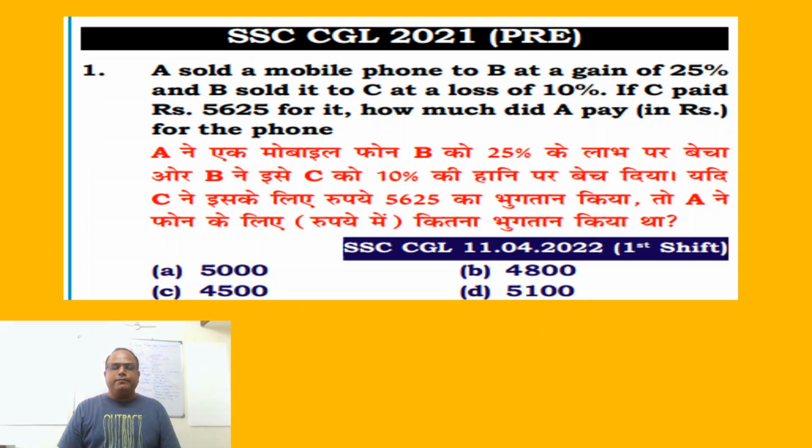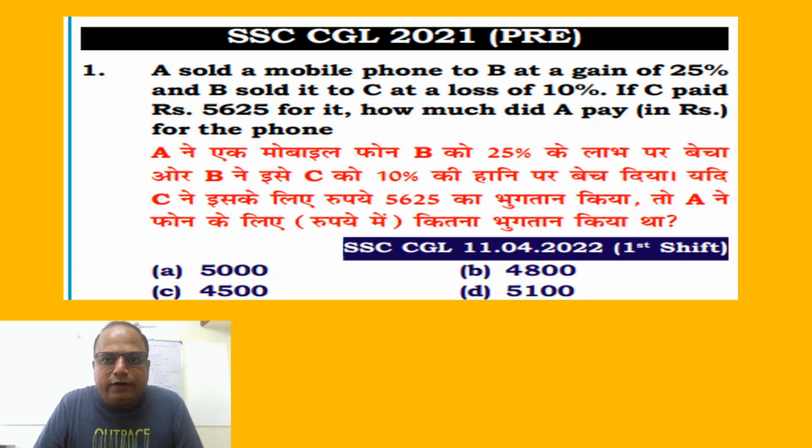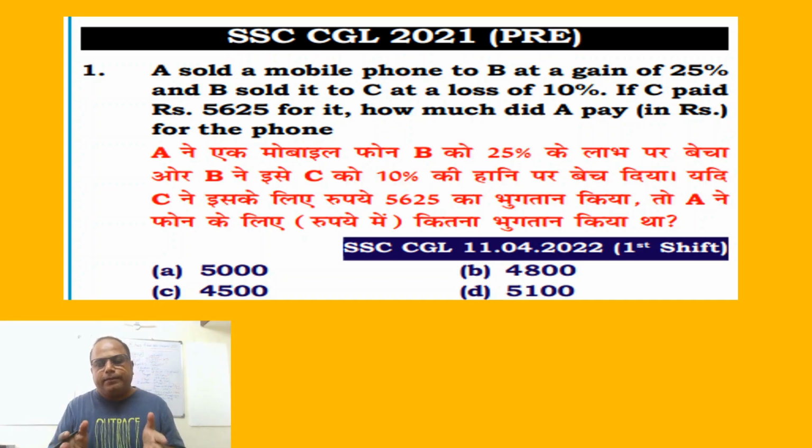This question is from the previous year question. Okay. So friends, deliberately I put previous year questions also so that आपको ये पता रहेगा कि कैसा तरह का questions आता है practically. Okay. If A sold a mobile phone to B at a gain of 25% and B sold it to C at a loss of 10%. If C paid rupees 5625 for it, how much did A pay for the phone?